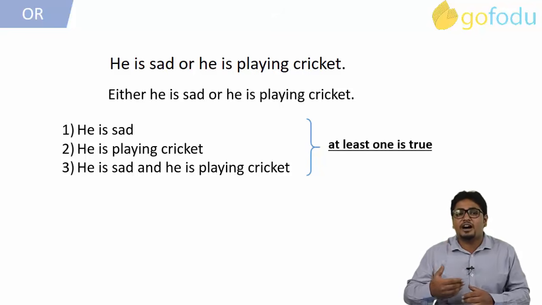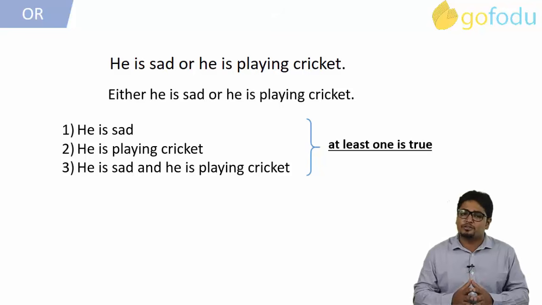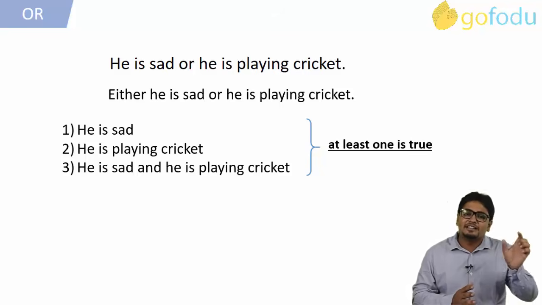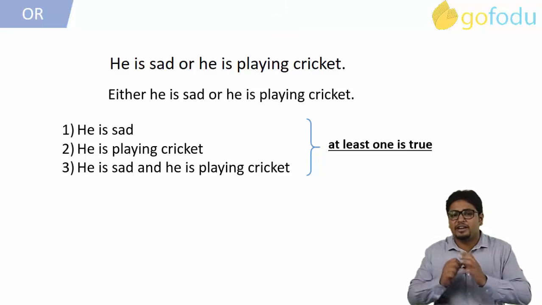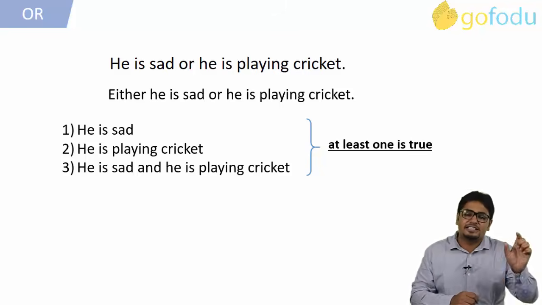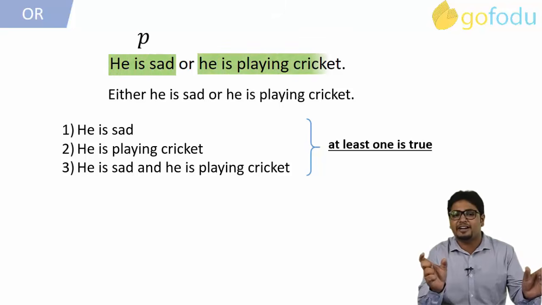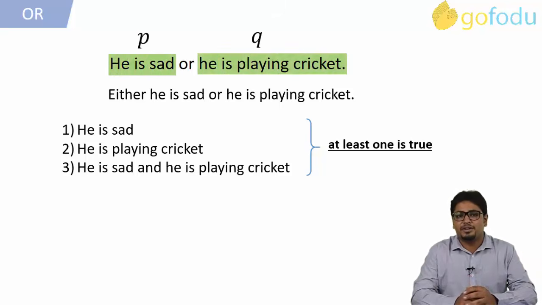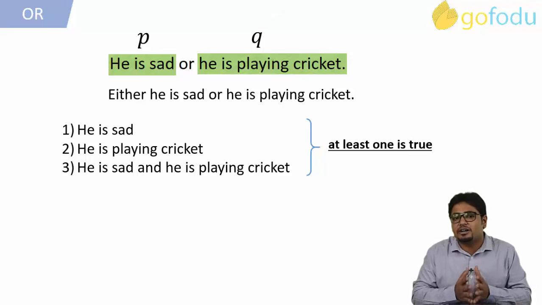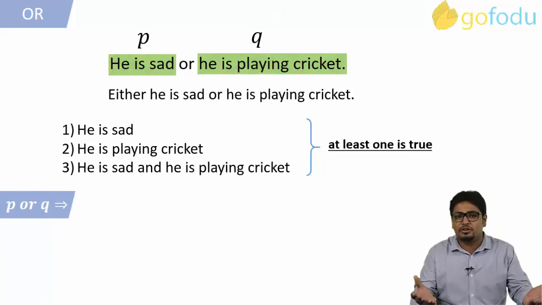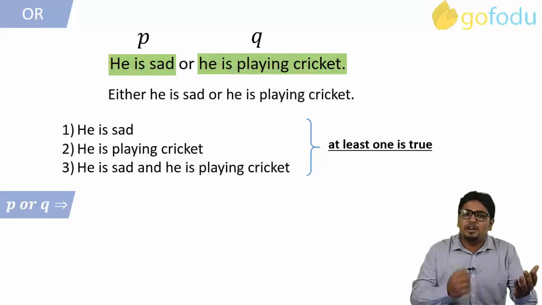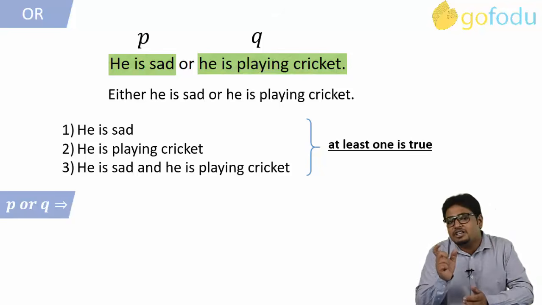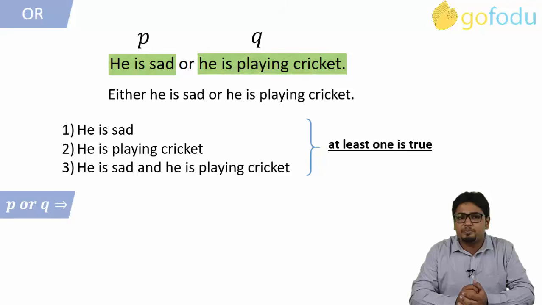Let us now look at the other approach of solving these types of questions. Consider the same statement again. He is sad or he is playing cricket. Consider he is sad as P, he is playing cricket as Q. After considering the statement in terms of symbols, it becomes either P or Q, or simply P or Q. When P or Q is given, then at least one statement has to be true.